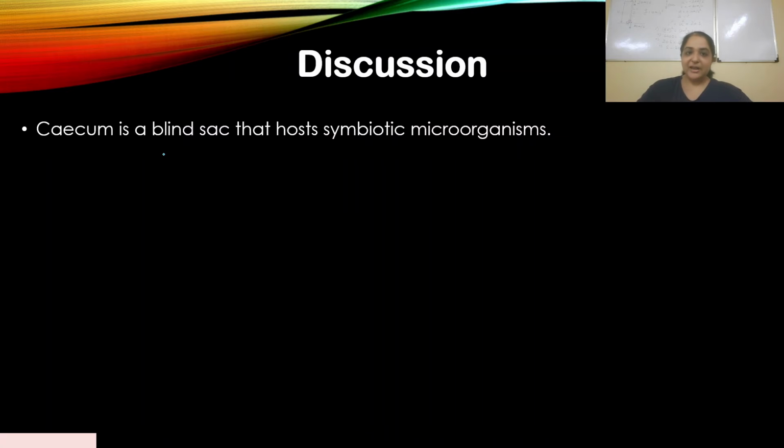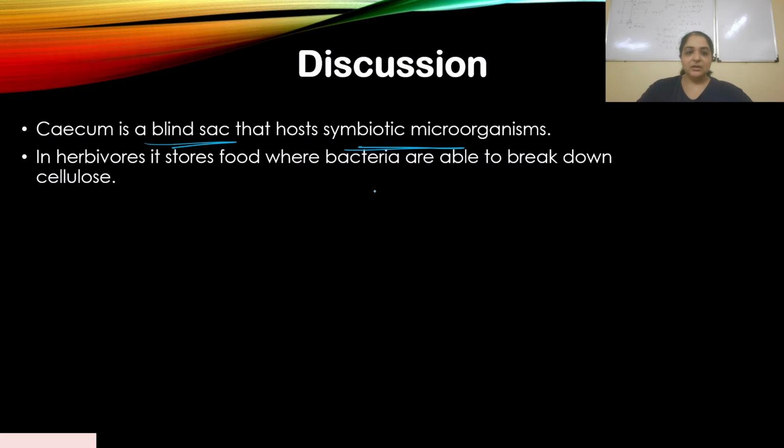So cecum is a blind sac that hosts symbiotic microorganisms. In herbivorous animals, it plays a very important role: it stores food, and the bacteria present there are able to break down cellulose. In humans, there's no clear function of the cecum, but according to some researchers, it maintains the gut flora.